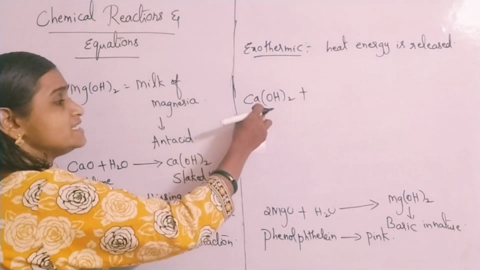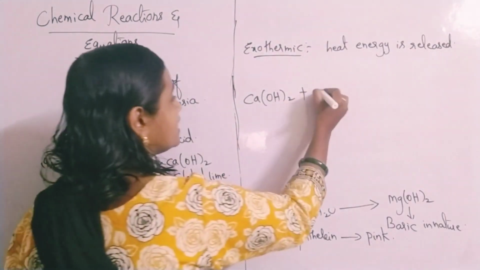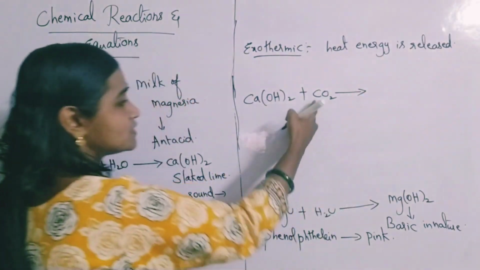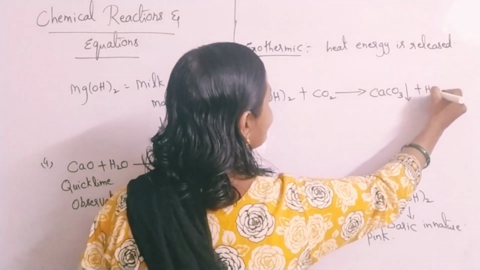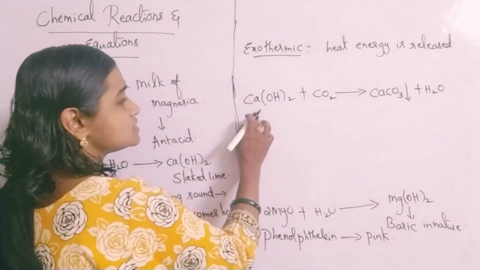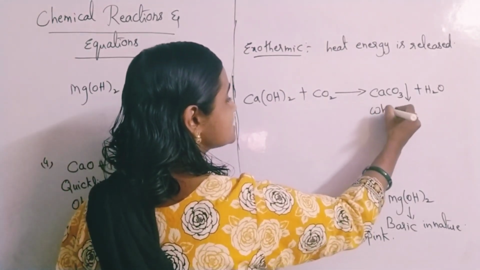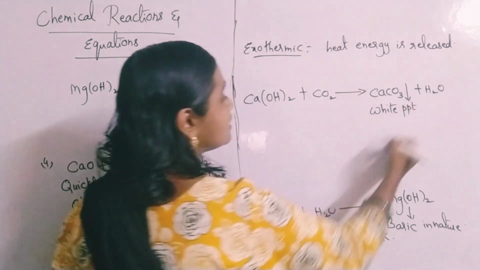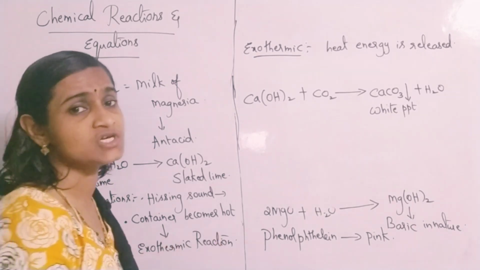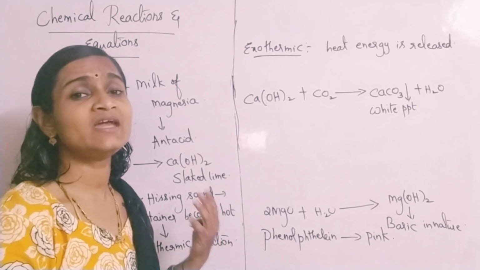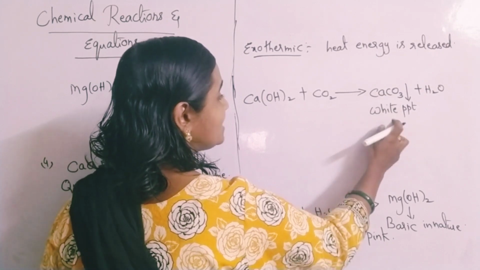When it is in wet condition, it absorbs atmospheric carbon dioxide and forms a white precipitate, CaCO3, and along with that water also forms. So Ca(OH)2 plus CO2 gives rise to CaCO3. It's a white precipitate which is formed on the walls of the building. That's why after whitewashing, walls appear more shiny and bright, because of the formation of this white precipitate.